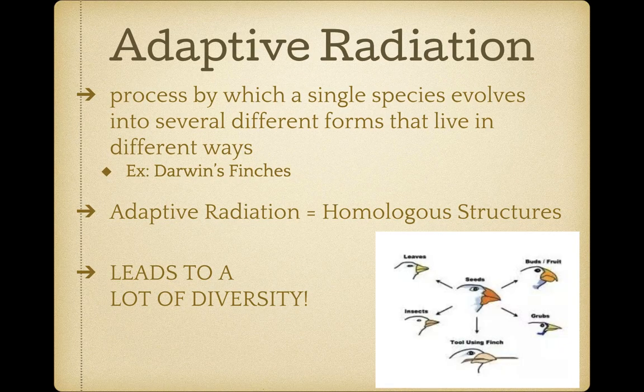So the bones are the same, but we use our arm and a cat leg for different functions. Adaptive radiation leads to a lot of variation and genetic diversity. So, just kind of a very important thing to end on with adaptive radiation.